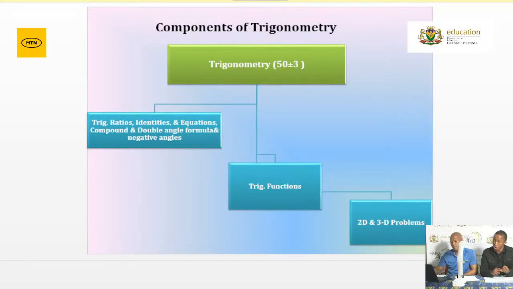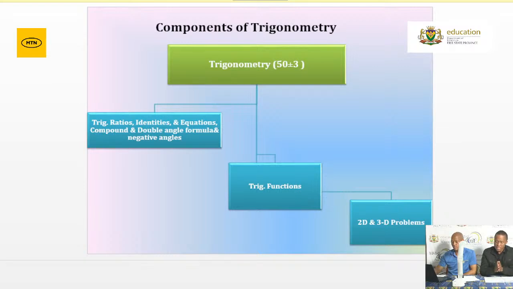The first part is your general trigonometry, which requires the use of your trigonometric ratios, your identities, equations. They can be specific or general equations, as well as the use and interpretation of your double angle and compound angle identities, as well as your application of negative angles.